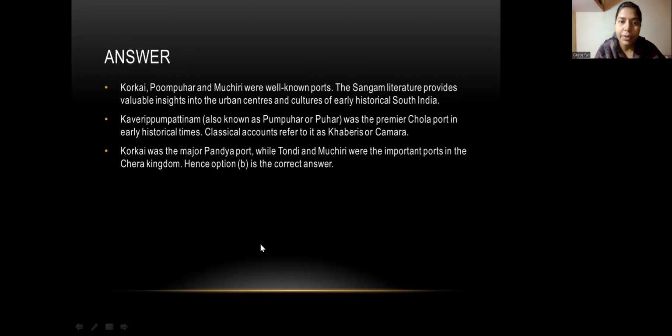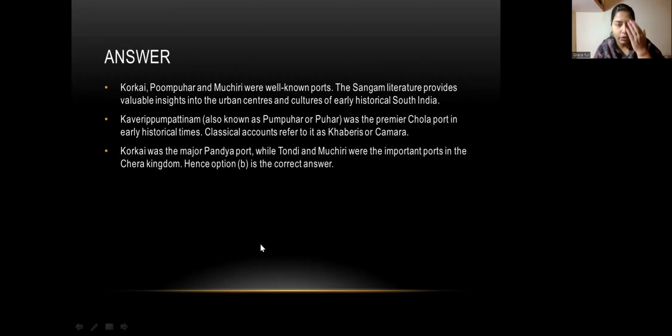Pumpattinam, also known as Poompuhar or Puhar, was the premier Chola port in early historical times, and the classical accounts refer to it as Kaveripattinam. Korkai was the major Pandya port, while Tondi and Muchiri were the important ports in the Chera kingdom.